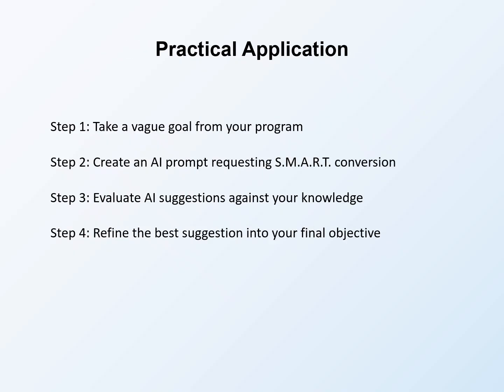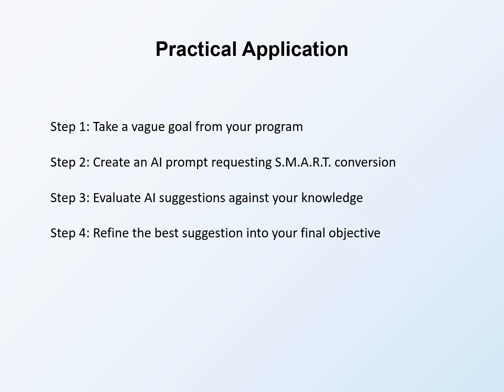Step 1. Take a vague goal from your program or a previous exercise. Select something genuinely fuzzy that needs improvement. Step 2. Create an AI prompt requesting SMART conversion. Include program context, population details, and the current vague version. Ask for multiple options with metrics and targets.